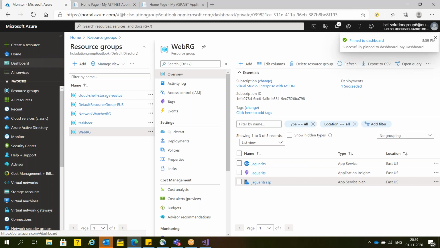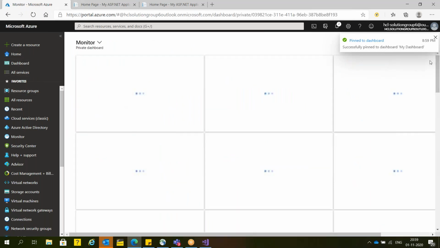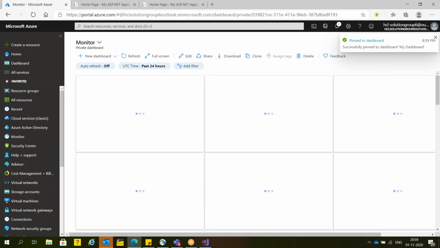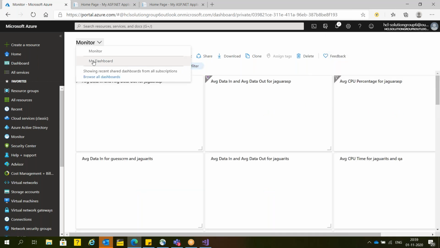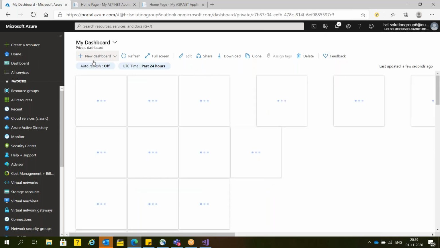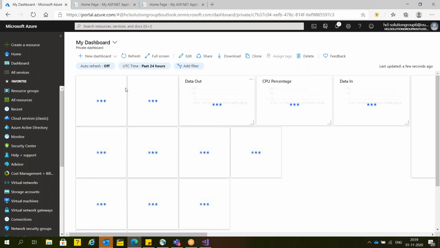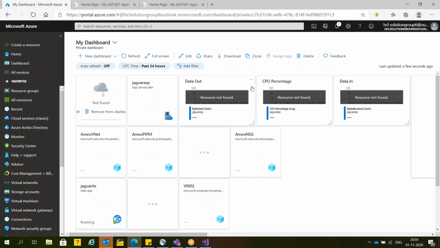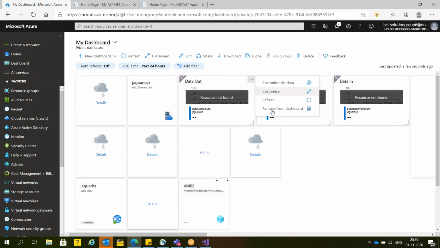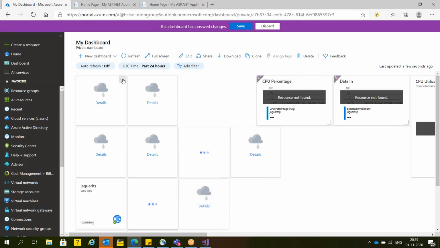This is my dashboard finally. Good for me, guys. I have to delete all these resources I created this morning in a different class.